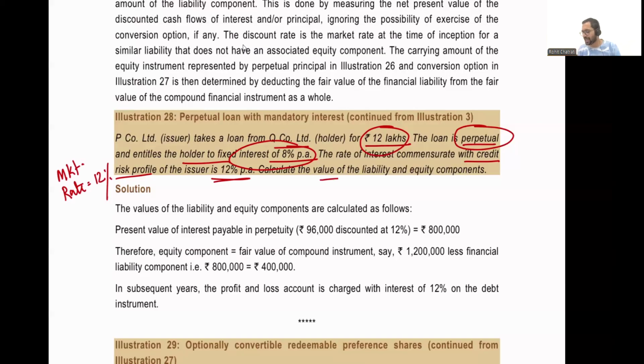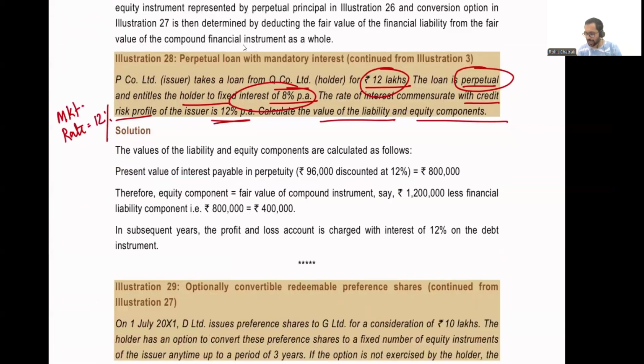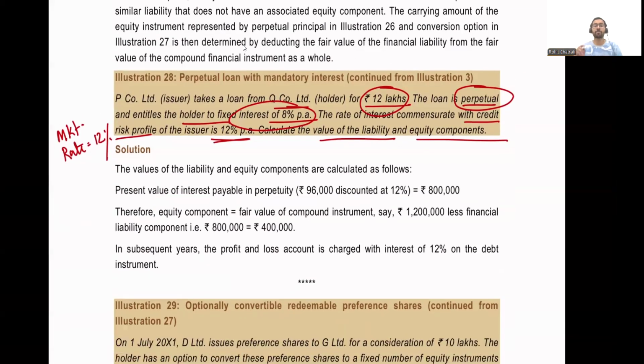The question is to calculate the value of the liability and equity components. Now let us start plotting the cash flows. We have years and we have cash flow. The cash flow is 8% per annum on a principal of 12 lakhs, so the cash flow would be 12 lakhs multiplied by 8%, which is going to be equal to